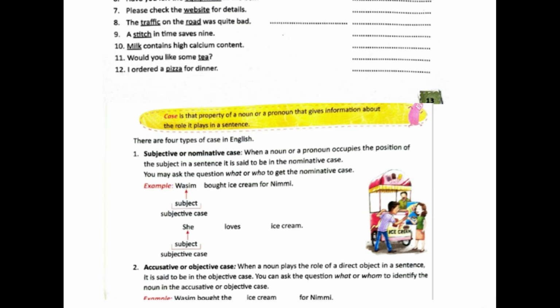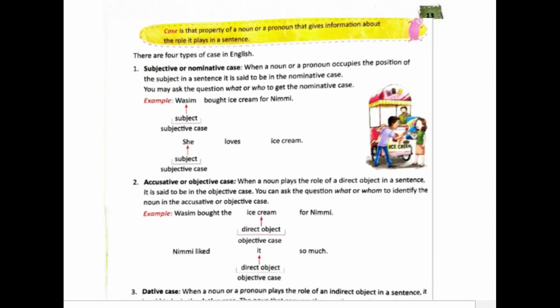Now the last thing that we're going to learn is cases. So what exactly are cases? Cases tell us the property of a noun or pronoun which tells us what role it plays in a sentence. To put it more simply, in a sentence there can be multiple nouns. Like for example, look at this sentence: Wasim bought ice cream for Nimi. As you can see, there are three nouns here. Okay, and now all these three nouns perform different roles in the sentence. Like for example, Wasim is the subject in the sentence, it is about whom the sentence is about.